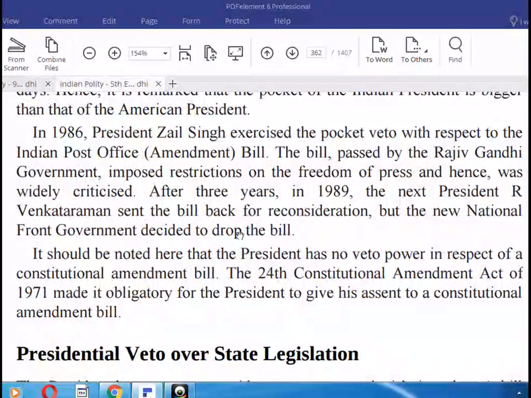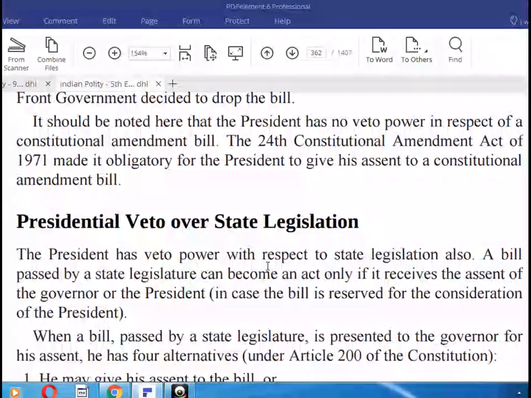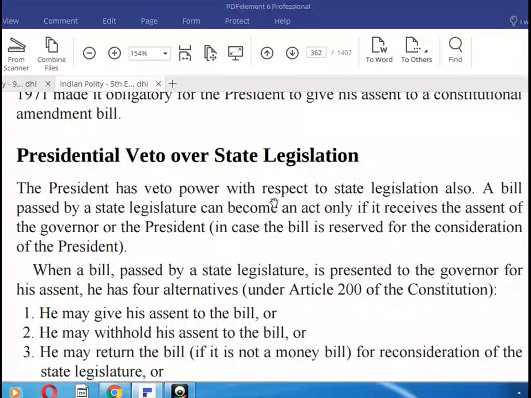It should be noted here that the President has no veto power in respect of a constitutional amendment bill. The 24th Constitutional Amendment Act of 1971 made it obligatory for the President to give his assent to the constitutional amendment bill. Presidential veto and state legislature.